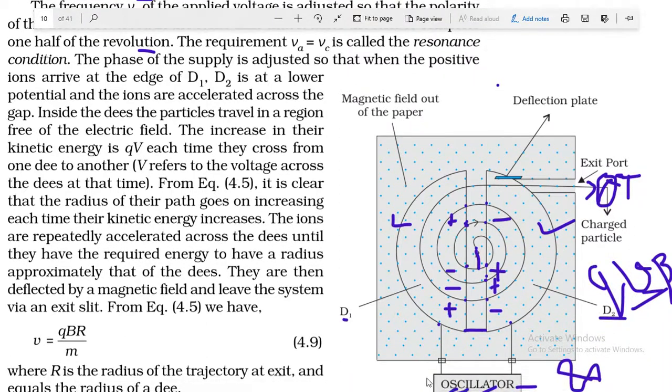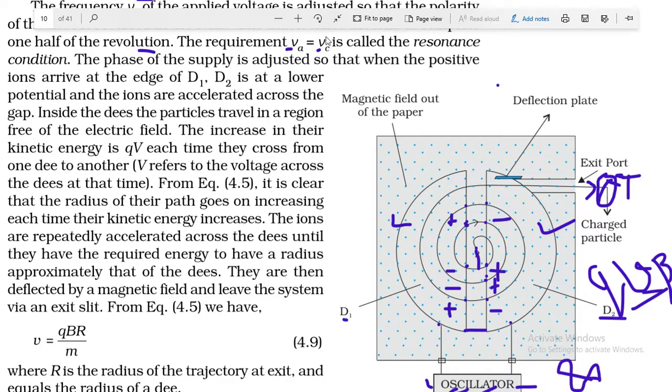the frequency of this oscillator, because this oscillator is producing a variable electric field, and this variable electric field must have some frequency. That frequency is denoted by nu a, and this is the frequency of the charged particle inside this magnetic field.